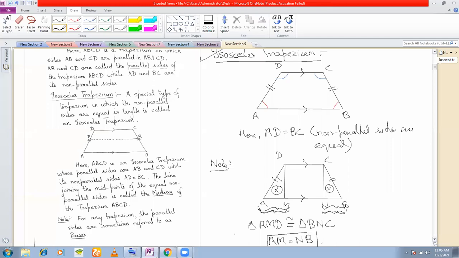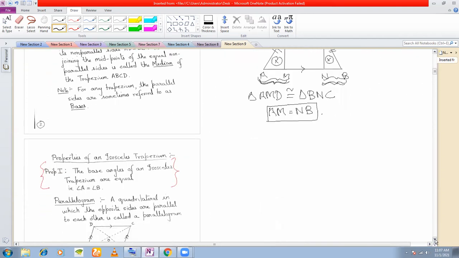One more thing that they mention, but we don't use, is that if you have a midpoint here, and a midpoint here of this side, and you join these two with a straight line, preferably a dotted line that I have shown you in the figure, this straight line is called the median of trapezium ABCD. We don't use this concept much, but you can just take a note. Trapezium is abbreviated as TRAP. So that is what, remember the property.